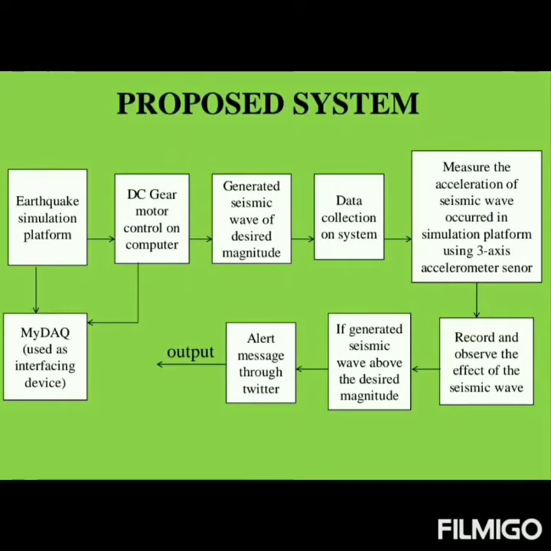This is the proposed system of a cost-effective earthquake alert system. The cost-effective earthquake alert system consists of both a hardware part and a software part. In the hardware part, an earthquake simulation platform is constructed and installed with 3-axis accelerometer sensors and a DC gear motor. In the software part, LabVIEW is programmed to record, monitor, and display the P-wave data.